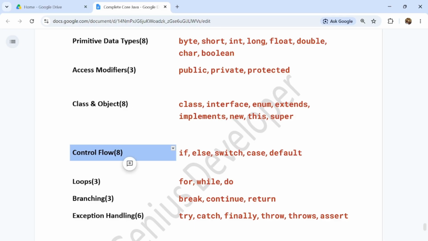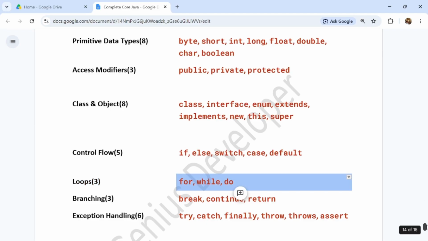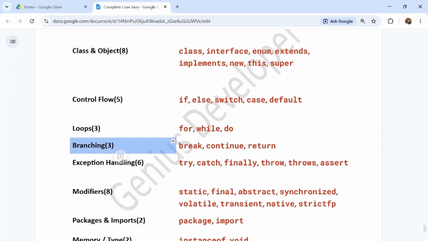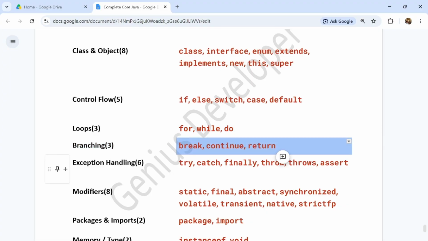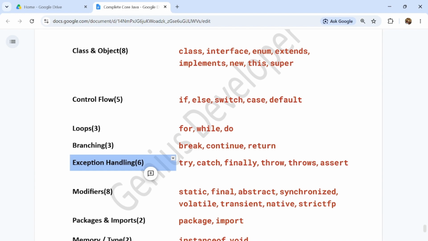And control flow, in control flow they have if, else, switch, case, default. There are 5, guys, in control flow. And in loops there are 3: for, while, do. And in branching there are 3: break, continue, return. And in exception handling there are 6: try, catch, finally, throw, throws, assert.